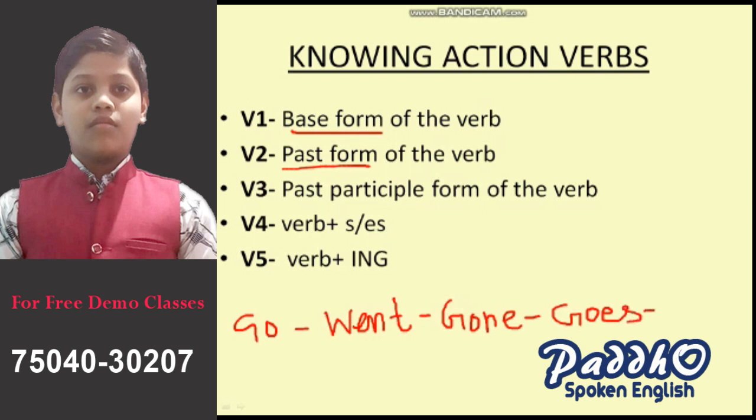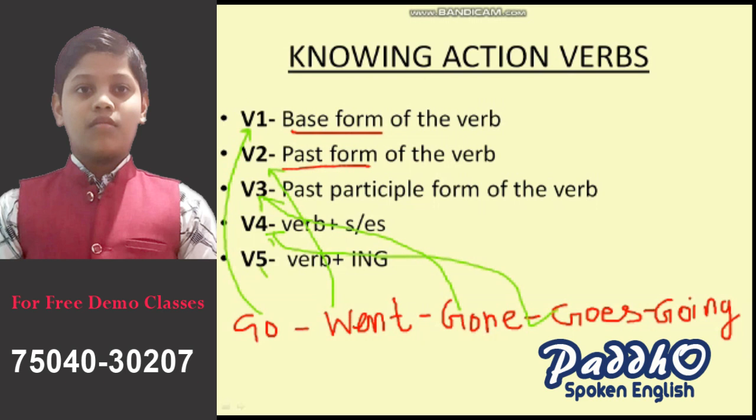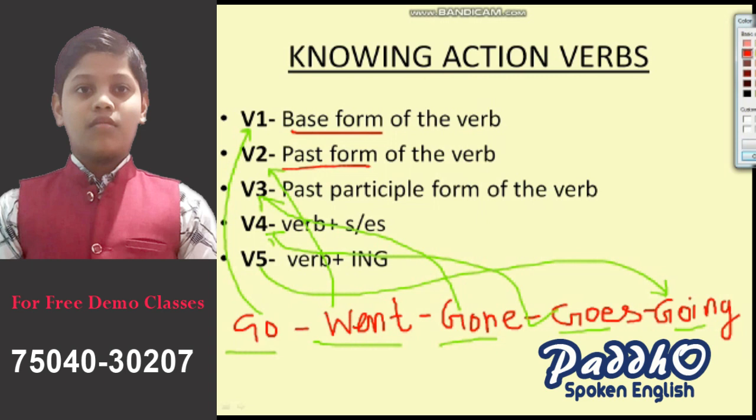So now what is the verb 5? It is the verb plus ing form, which means it will be going. So I am describing it. Go is the B1 form, went is the B2 form, gone is the B3 form, goes is the B4 form, and the B5 form is going. So this is how we can find B1, B2, B3, B4, B5, and I think this will be helpful for the learners also.